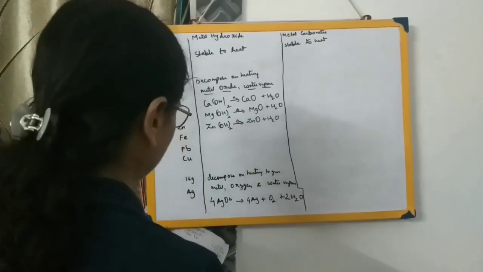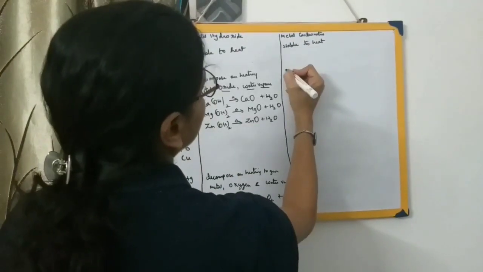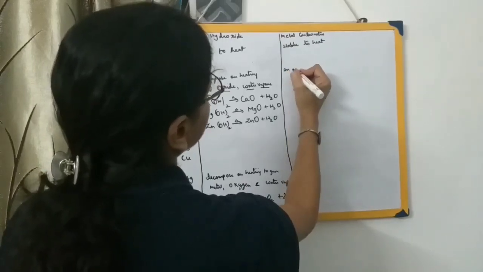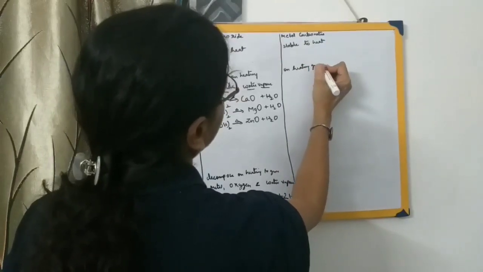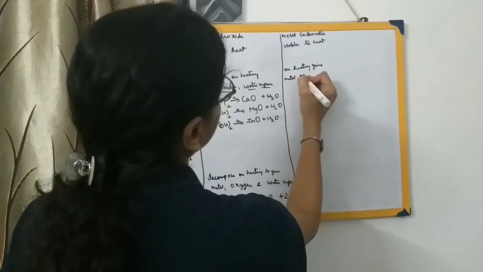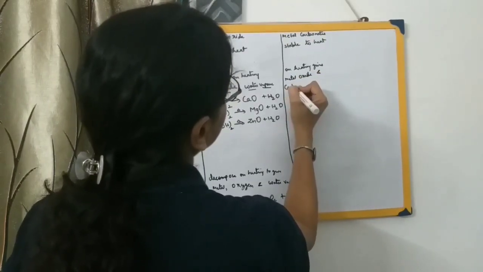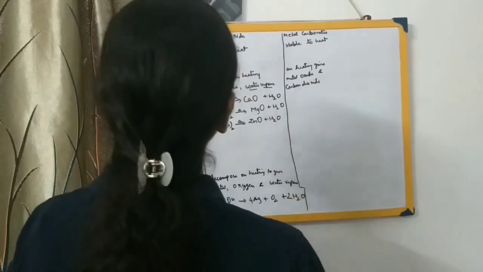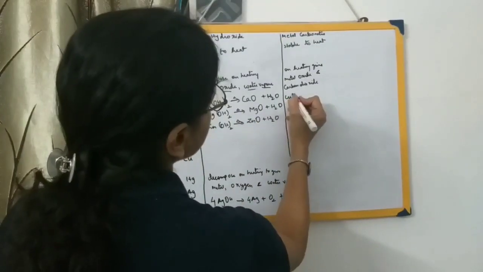All of them will decompose to give an oxide. I am just writing in short: on heating gives metal oxide and carbon dioxide. Let us take an example from here, copper carbonate, CuCO3.